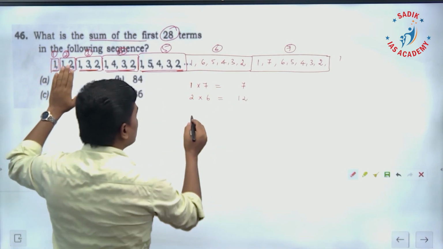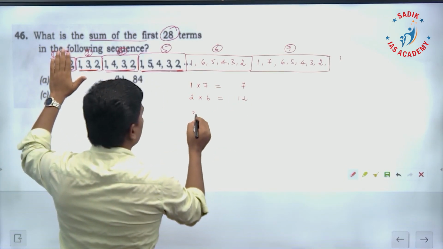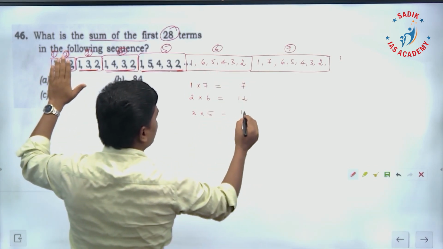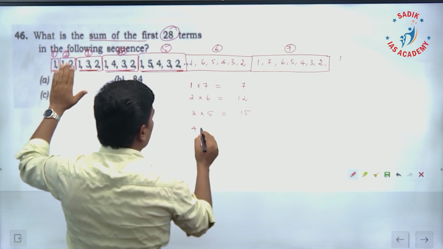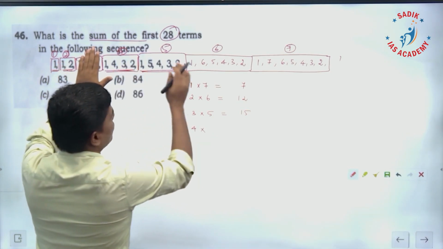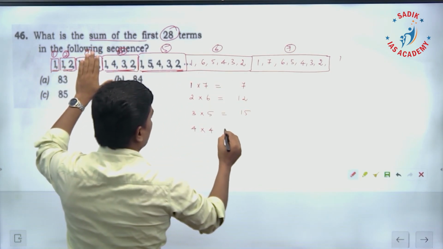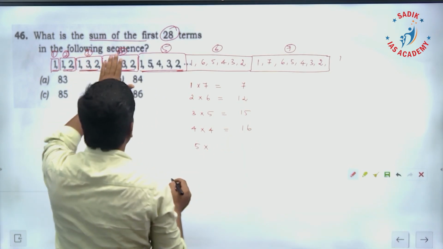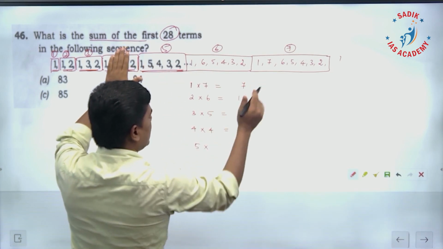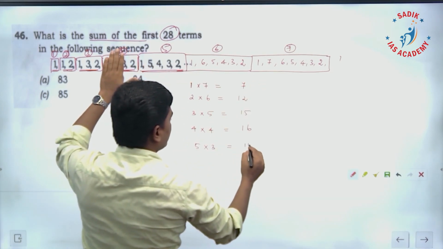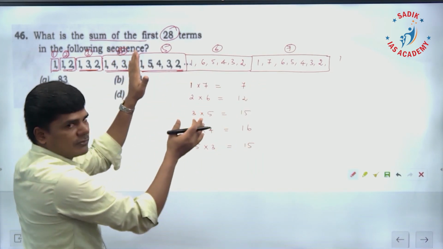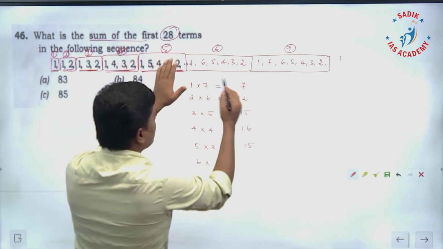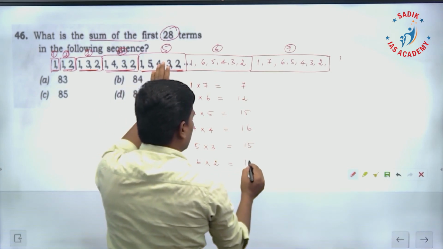Addition. 3 is going to be in the remaining 5 segments only. Therefore 3 into 5 is going to be 15. Then 4 is going to be only in 4 segments. Therefore 4 into 4 is 16. Next is 5. 5 is going to be only in 3 segments. Therefore 15, just adding 5 three times, 3 into 5. Next is 6. 6 is going to be only in these 2 segments. 6 into 2 is going to be 12.